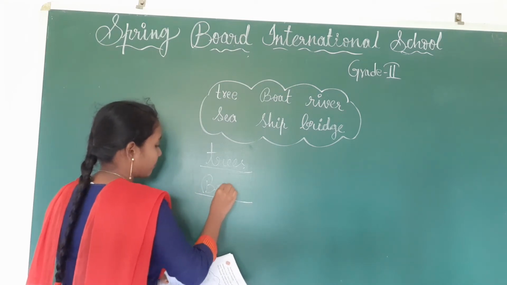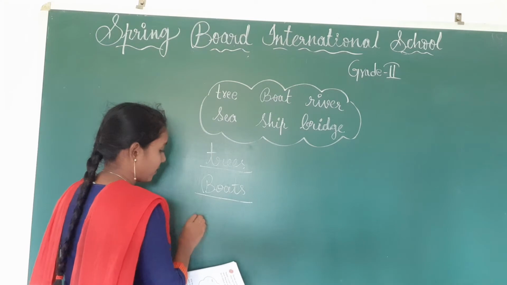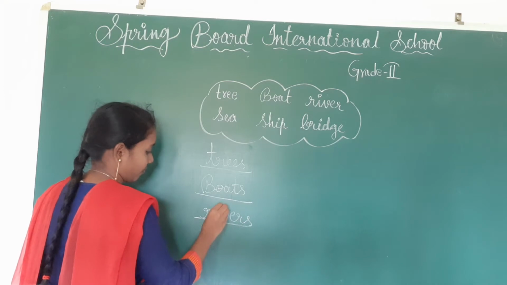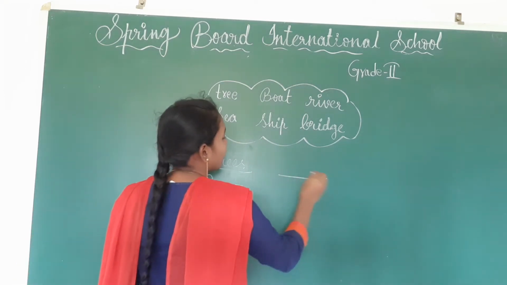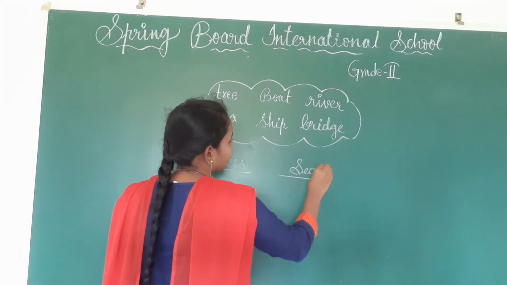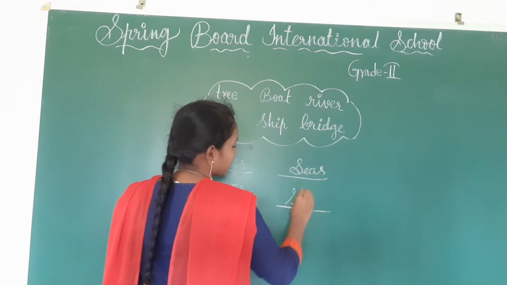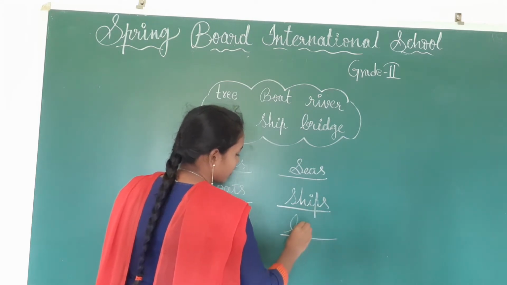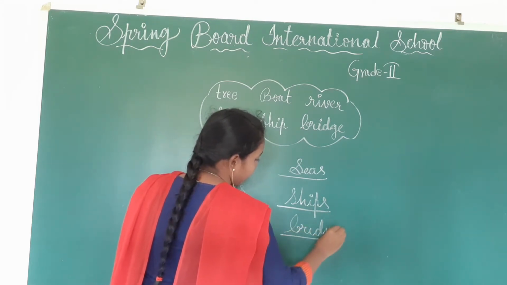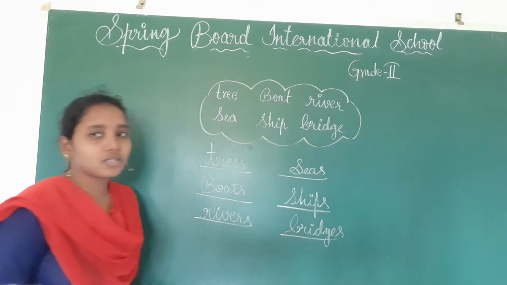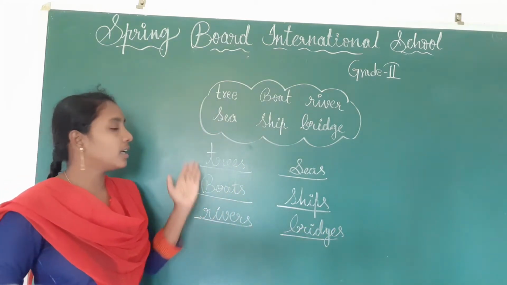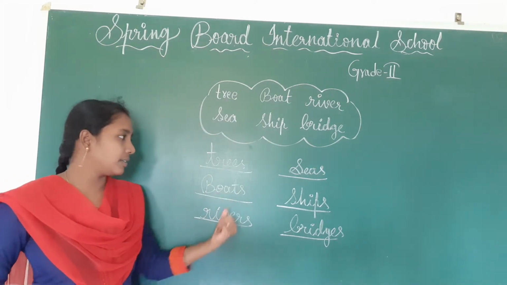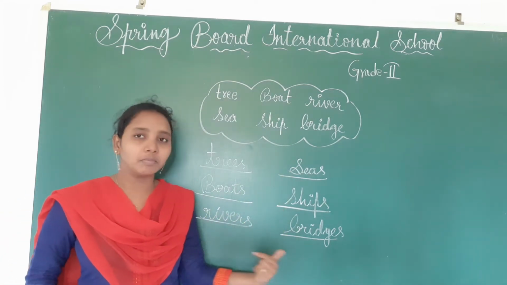Boats, next rivers, and see next one, seas, ships, next bridges. Okay, like this you have to write the nouns and plural forms of the nouns, children. Trees, boats, rivers, seas, ships, bridges.